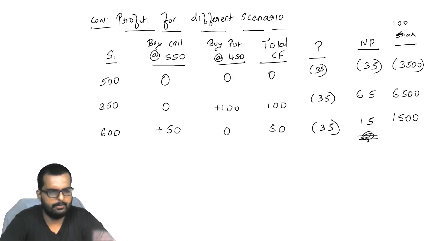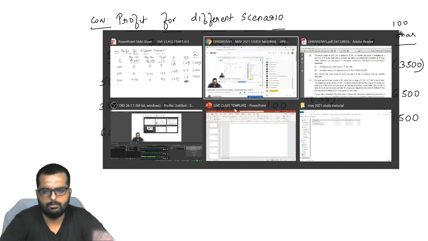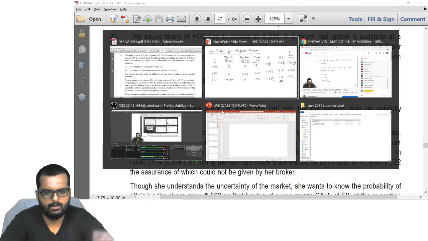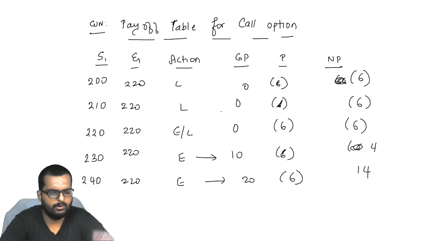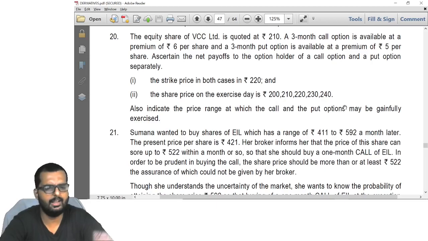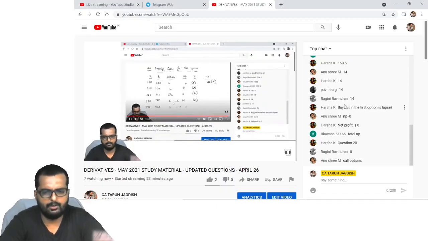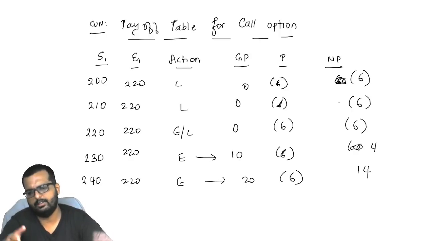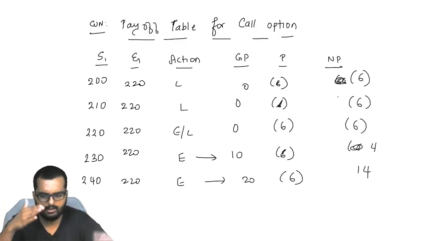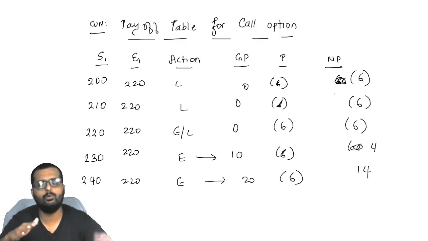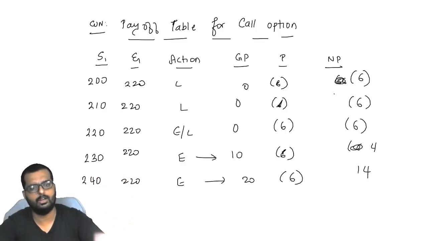Question 20. 1 minute. We are doing which question now? Total net profit is 0, is it? How do you get that? 14 plus 2, 18. Okay, no, you don't have to do it like that. They are different scenarios. You don't have to add up all these things. If the price is 200, your loss is 6. If the price is 210, your profit is minus 6. You can't have all the prices together at the end of 3 months or 4 months.